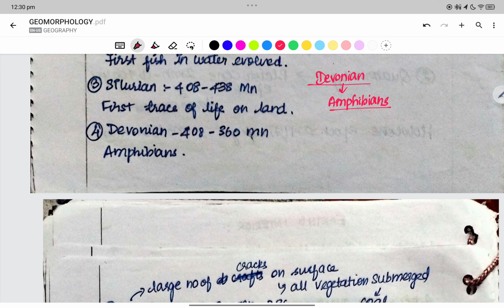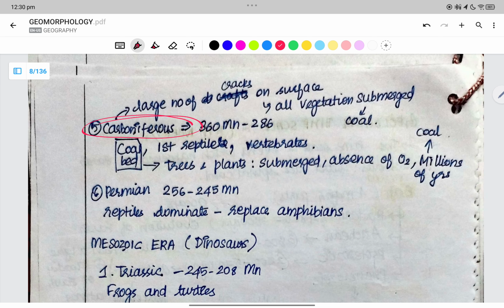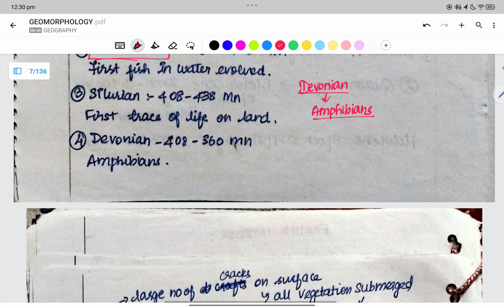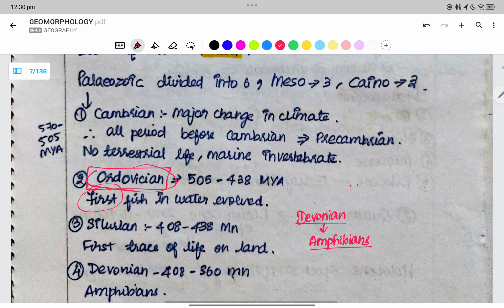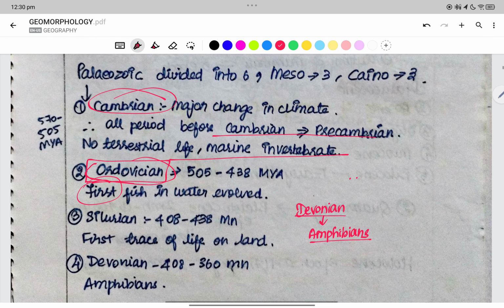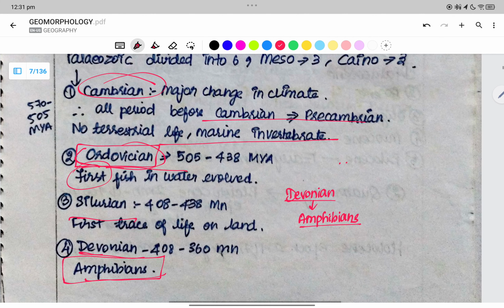Devonian is related to amphibians, Silurian to life on land, Ordovician to fish, and Cambrian to climate change; all the period before the Cambrian is Precambrian, with no terrestrial life, only marine invertebrates.